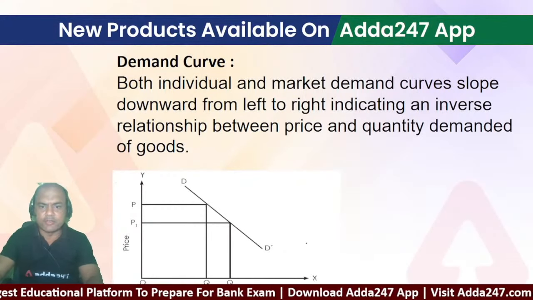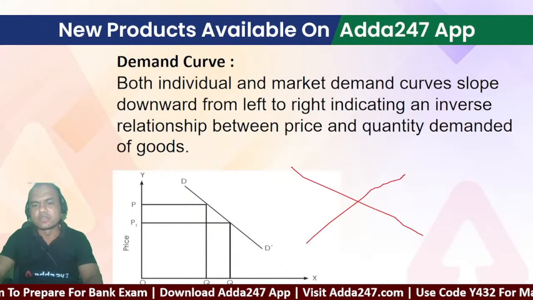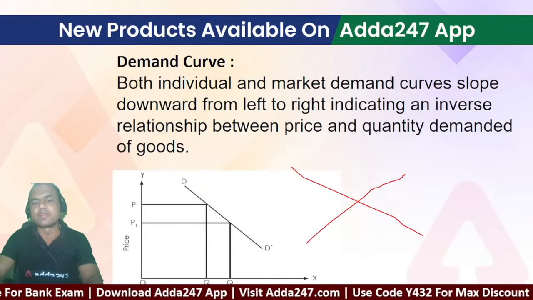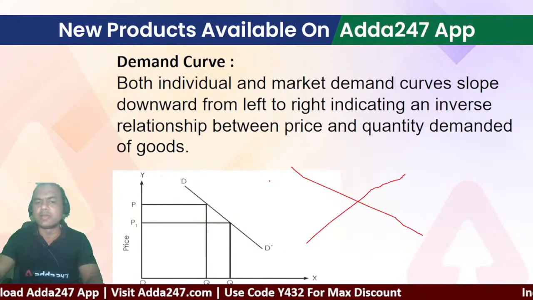See here, the supply curve will move like this, right? And the demand curve is moving like this. So the supply and demand curves will form an equilibrium. The supply curve will move higher. Why will it move higher?